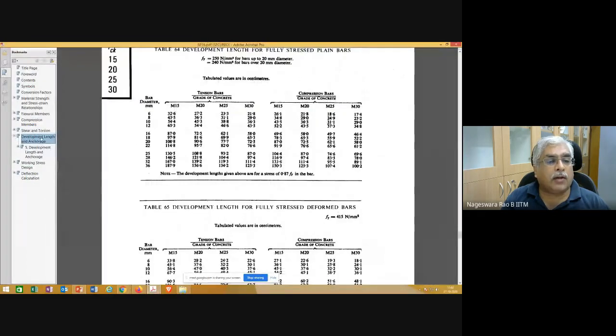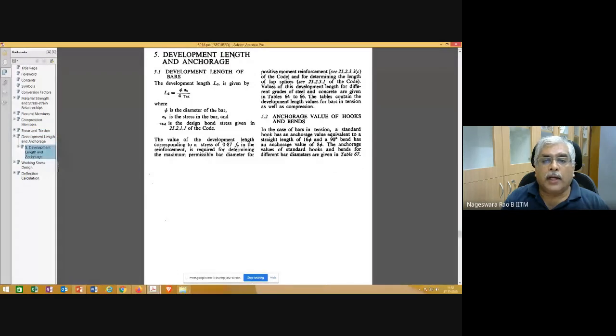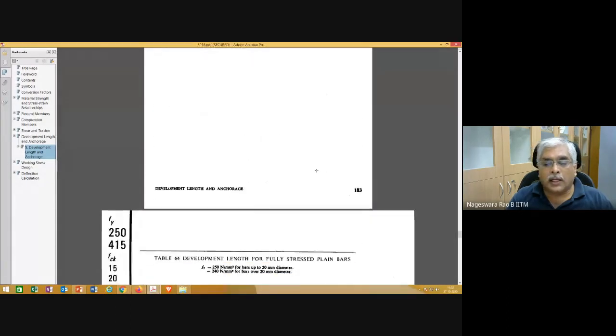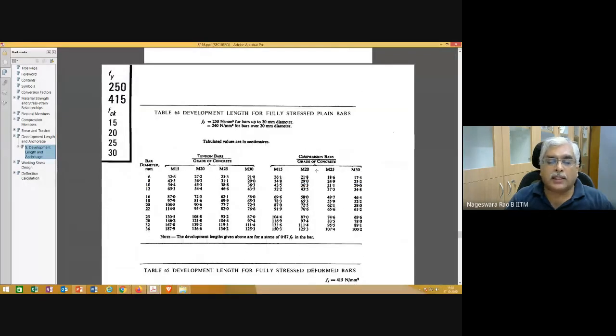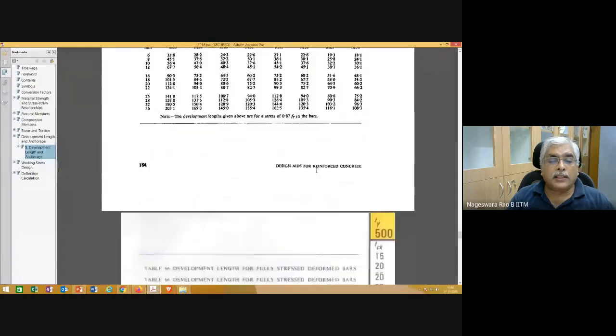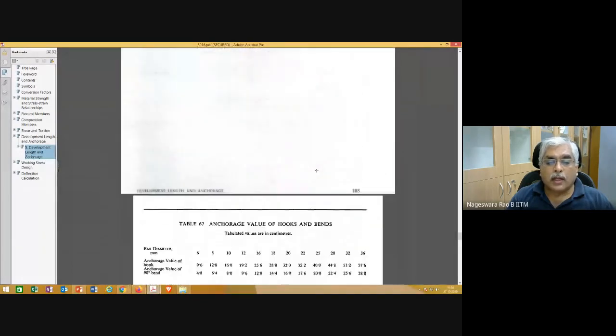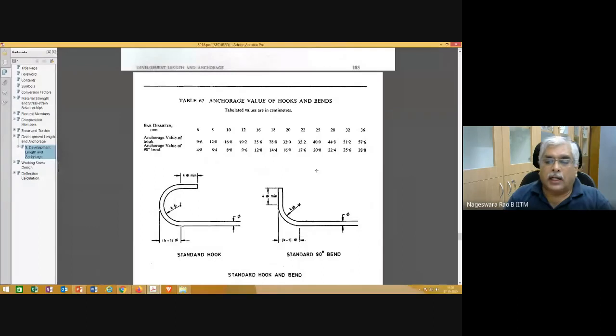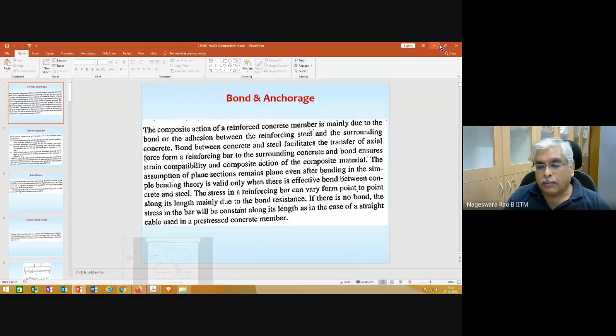Actually, there is a separate section. You can see here, development length and anchorage, section 5 in SP16, related to this. SP16, for designers' convenience, is giving tables 64, 65, 66 and 67 as design aids based on whatever we are going to discuss as part of this bond and anchorage.